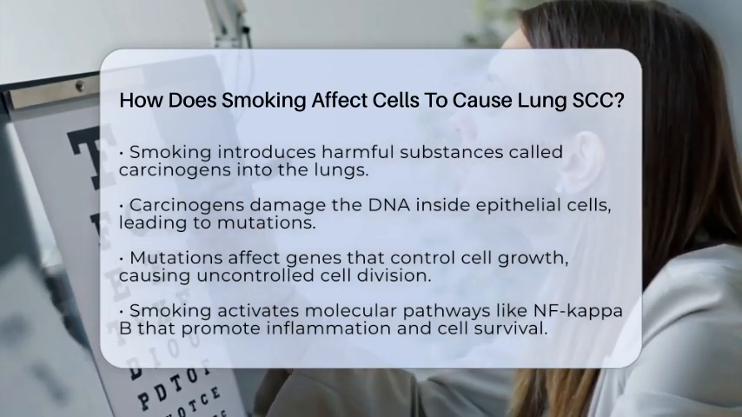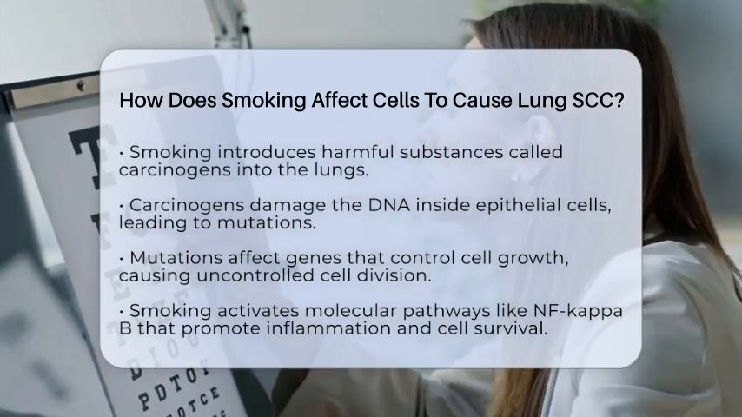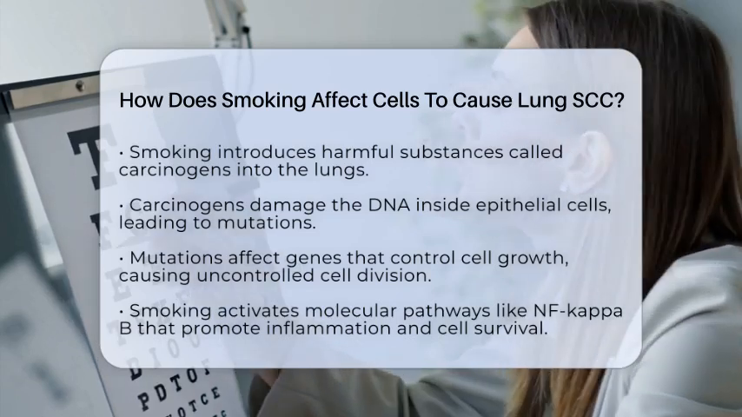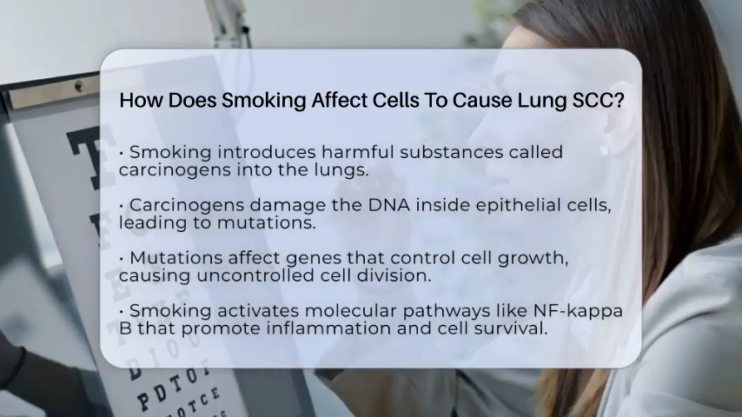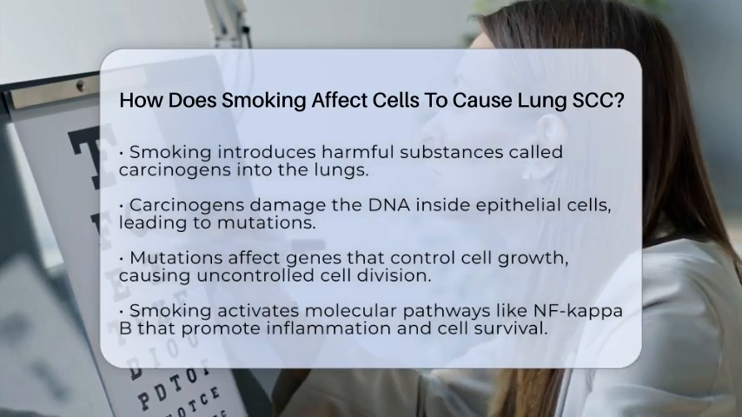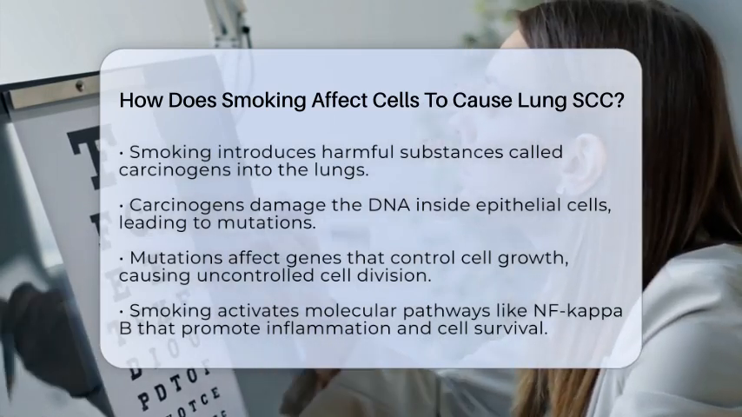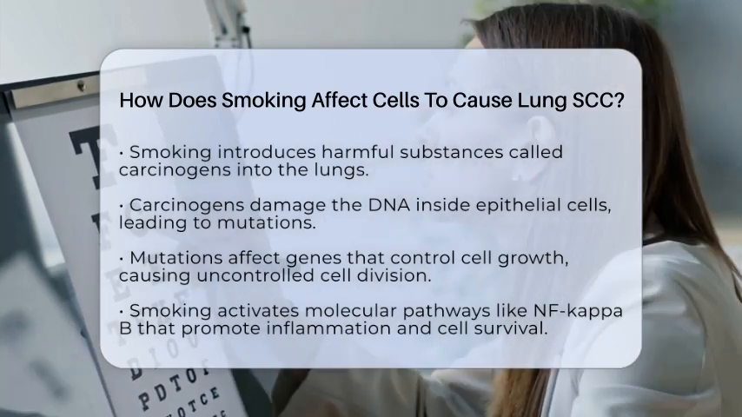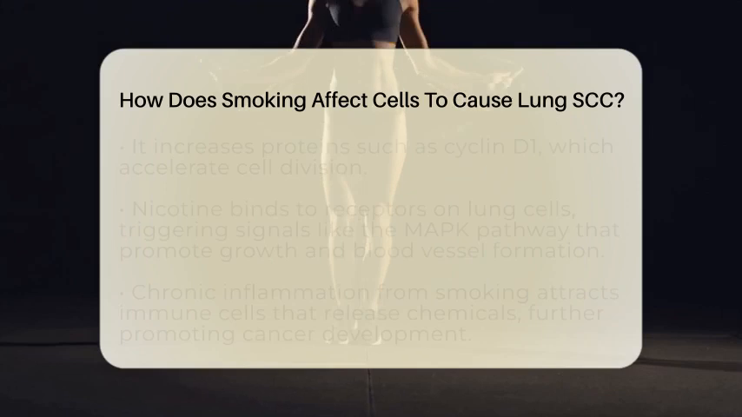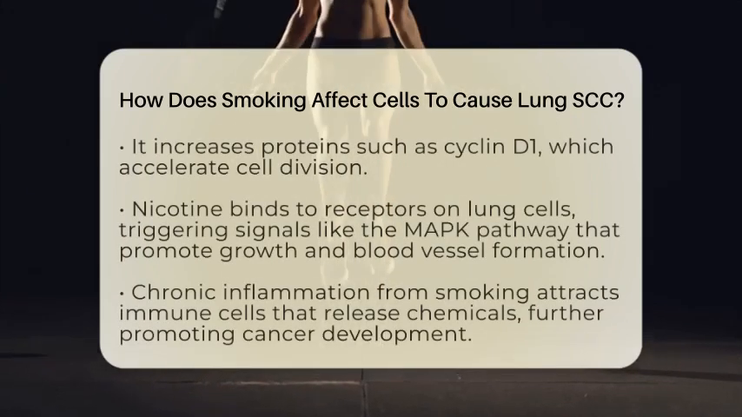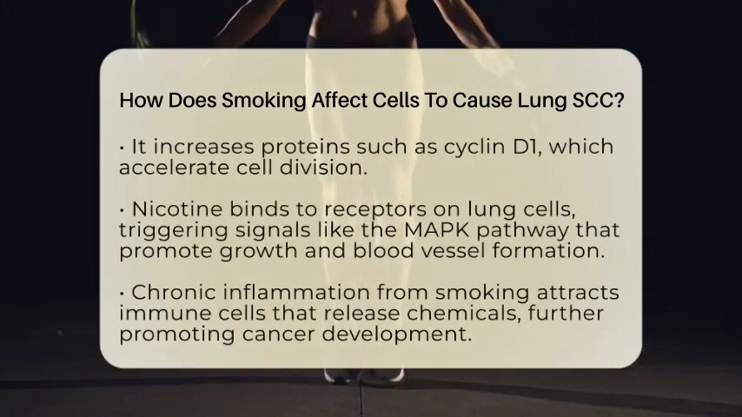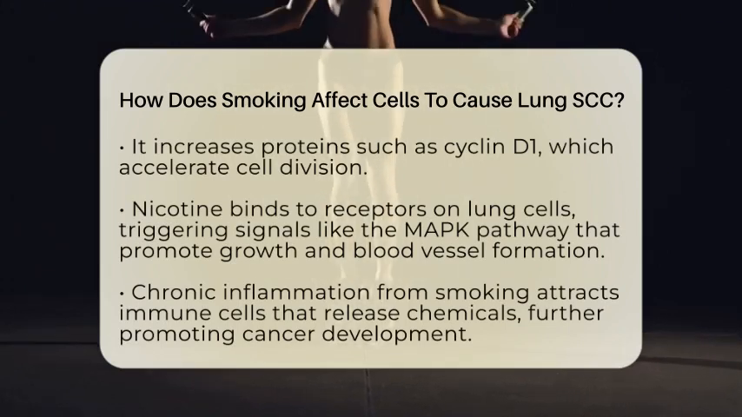Think of DNA as the instruction manual for how cells grow and divide. When this manual gets damaged, mutations happen. These mutations can affect genes that control cell growth, like those that tell cells when to divide or die. Over time, these genetic errors accumulate, and the cells start to grow uncontrollably, a key feature of cancer.